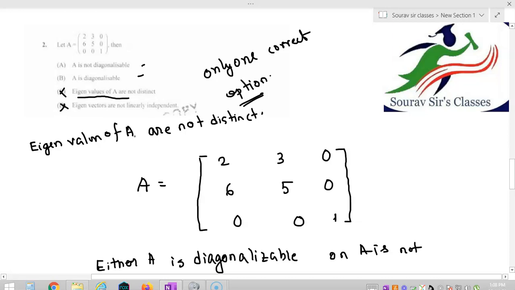So I am discarding option C. In other words, this is a false statement, so the correct statement must be that eigenvalues of A are distinct. Now if eigenvalues of A are distinct, then A must be diagonalizable. So option B must be our correct option.